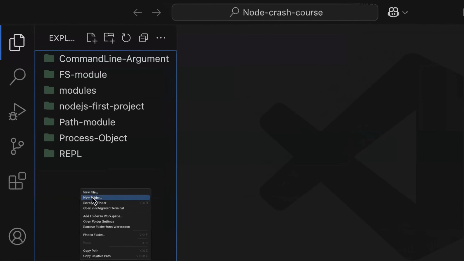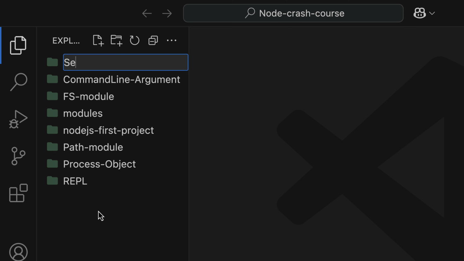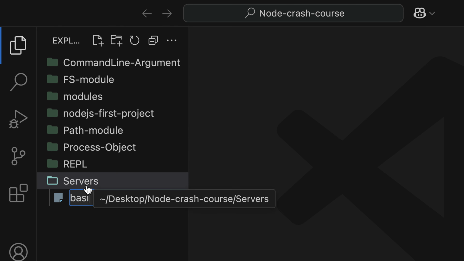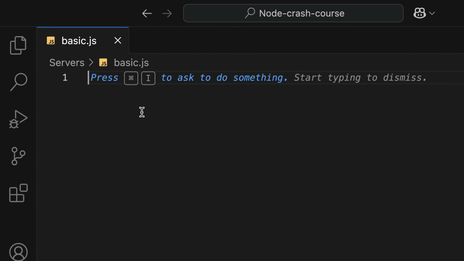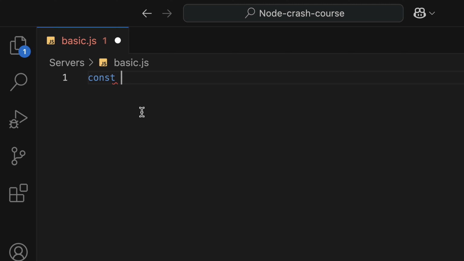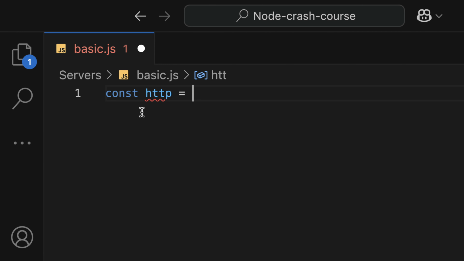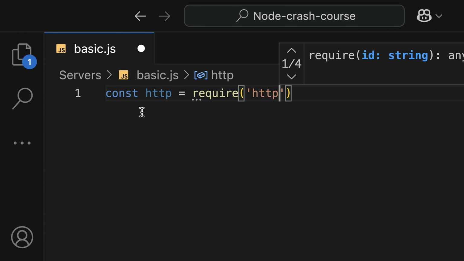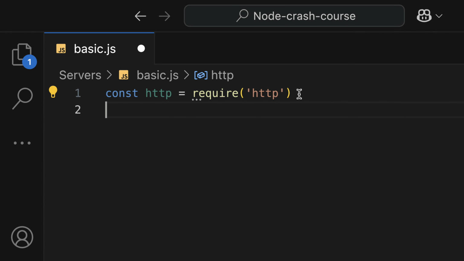So in here, I'm going to have a folder called servers. And I'm going to have the first file as basic.js. So how can we create an HTTP server? We're going to use a built-in module called HTTP. So here, const http is equal to require, which is from Node.js. We don't need to install any package. Now we have imported the HTTP module that's going to help us to create our server.